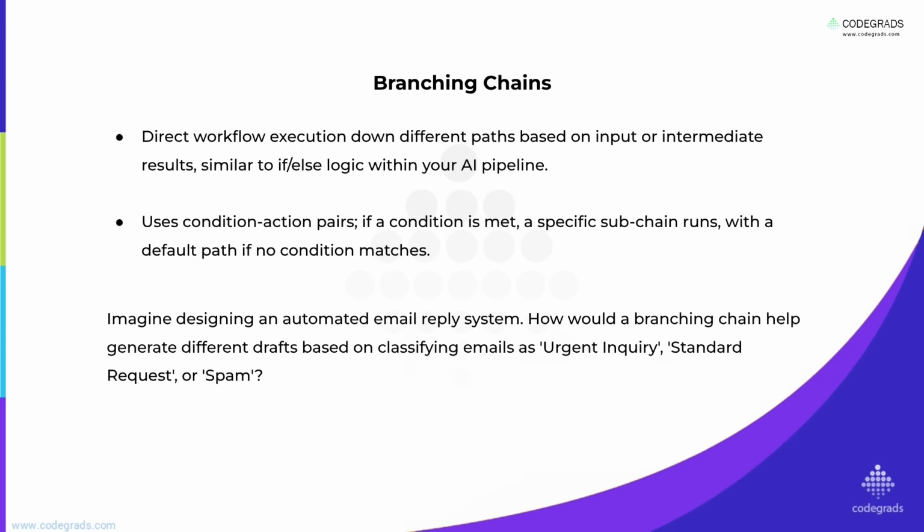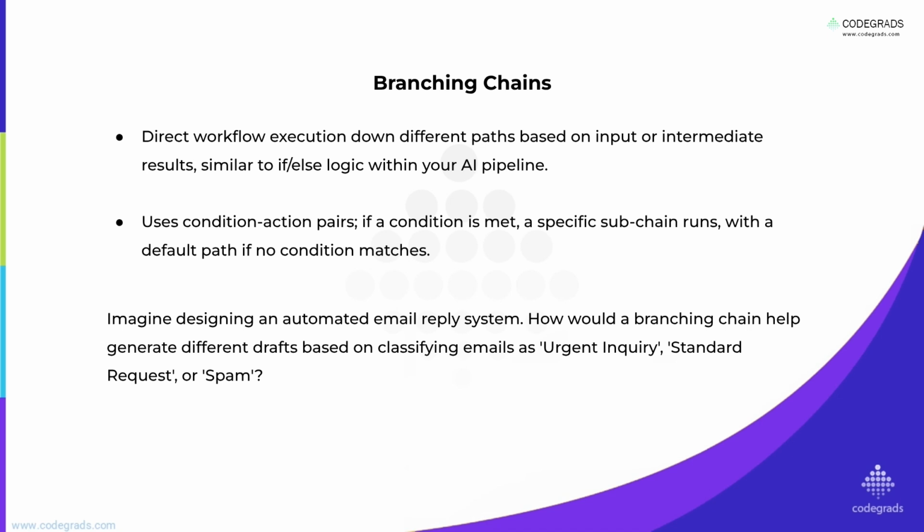Branching chains. AI workflows often require decision making based on input and intermediate results. You might need to choose a different path. This is like having an if else logic in your AI pipeline, achieved with branching chains. LangChain can facilitate this using its condition action pairs. A condition evaluates the input. If true, the corresponding action executes. The default path handles cases with no condition matches. Branching allows for creating more dynamic and responsive AI systems that don't just follow one rigid path.